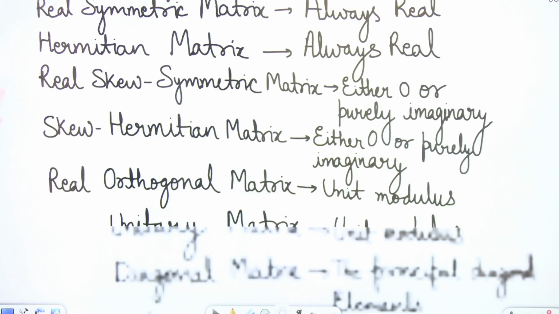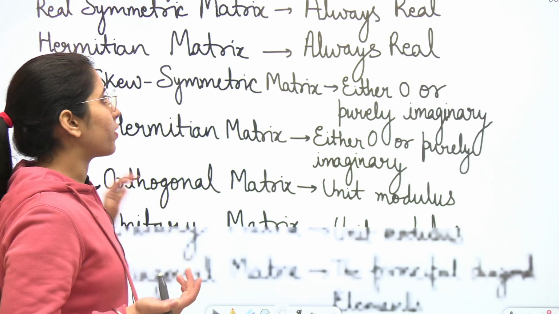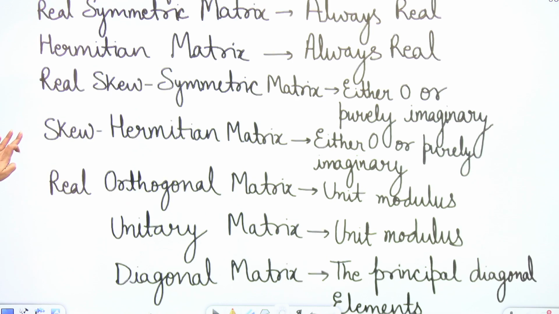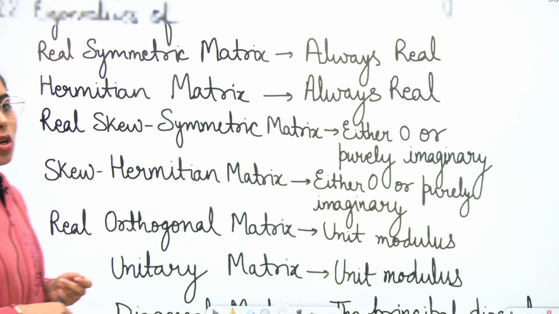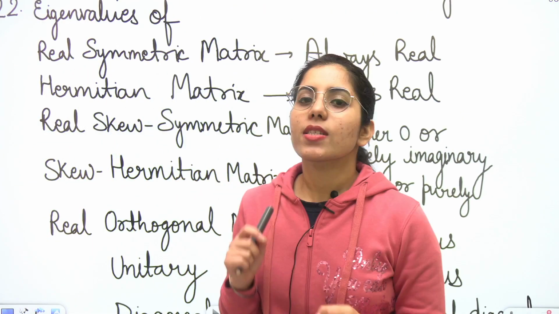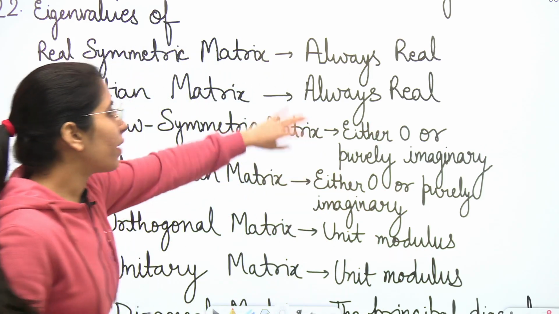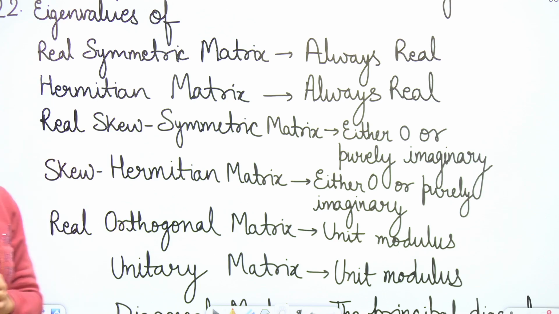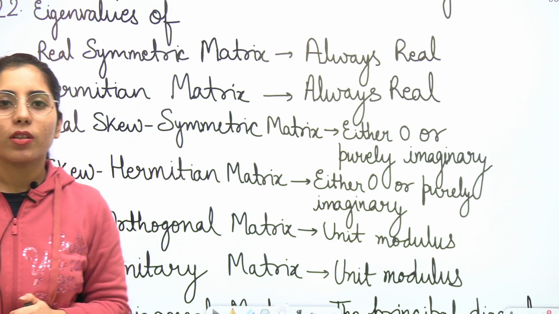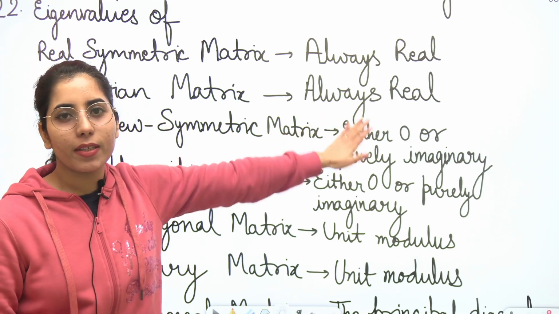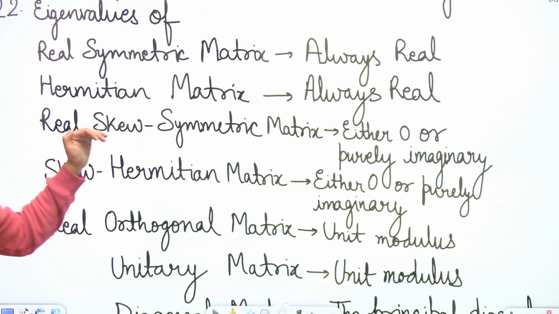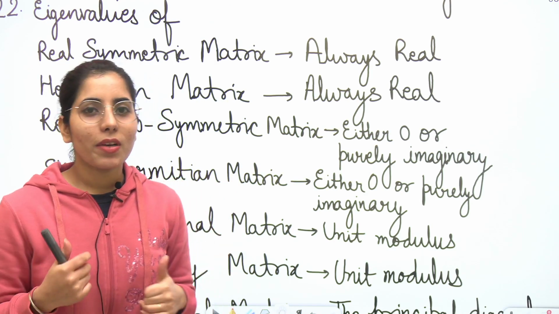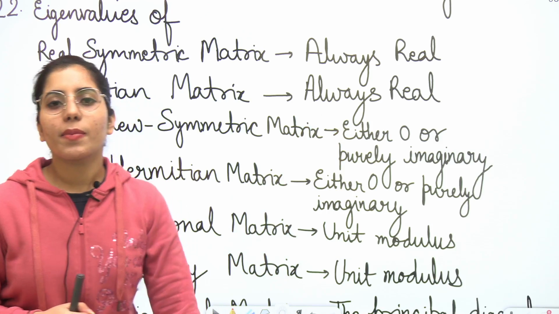Next one is related to eigenvalues of different types of matrices. This type of question has even been asked in the previous years. If any matrix is a real symmetric matrix, what type of eigenvalues will it have? Always real. If any matrix is a Hermitian matrix, what type of eigenvalues will we have? Always real. Next, a real skew-symmetric matrix will have eigenvalues either 0 or purely imaginary.